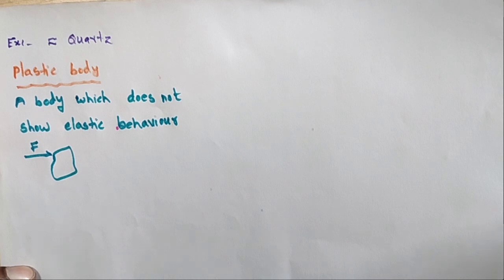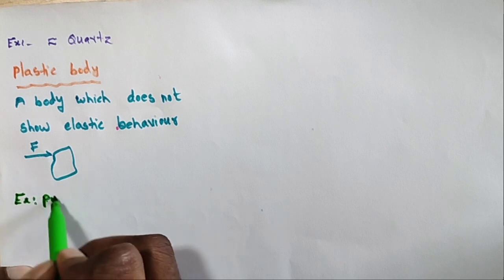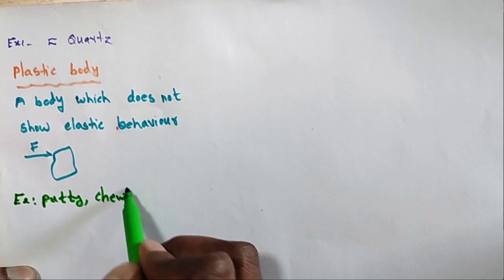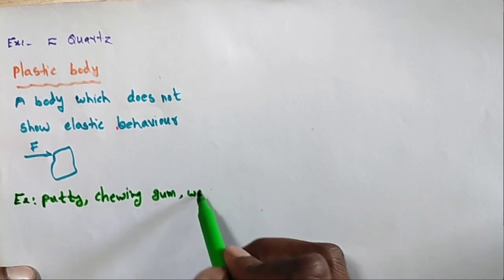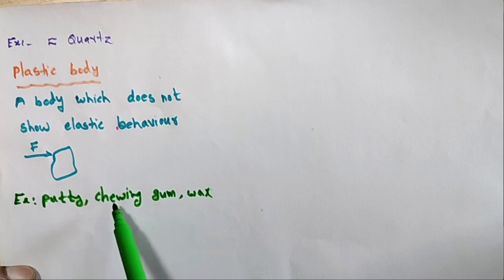So what are the examples of the plastic bodies? Here examples I am taking putty and chewing gum and wax and clay. So here this is a chewing gum. When the force is applied on a chewing gum, its shape or size will be changed.